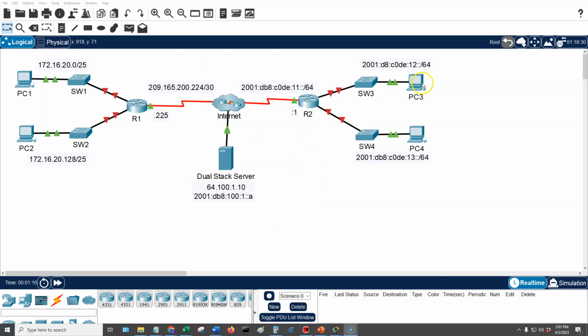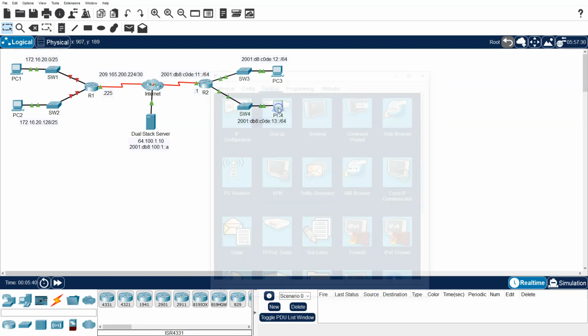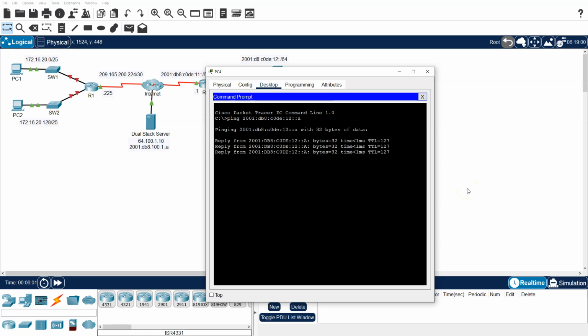Okay, now we can go ahead and do some verification. I'm going to check the connectivity here between PC4 and PC3. So go ahead and open PC4. And I'm going to the command prompt, and I'm going to do the ping command, and then I'm going to pull up the address for PC3, and copy that, paste it, and hopefully we get the good result, and we do. So the PCs are talking to one another.